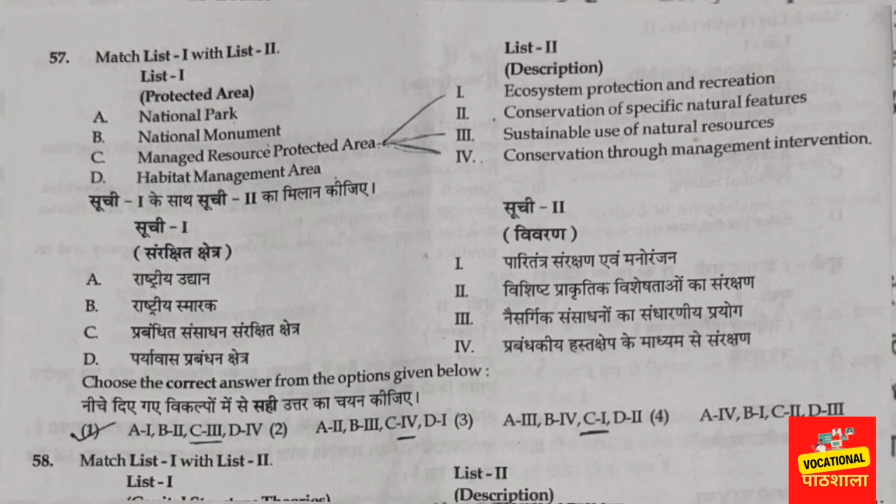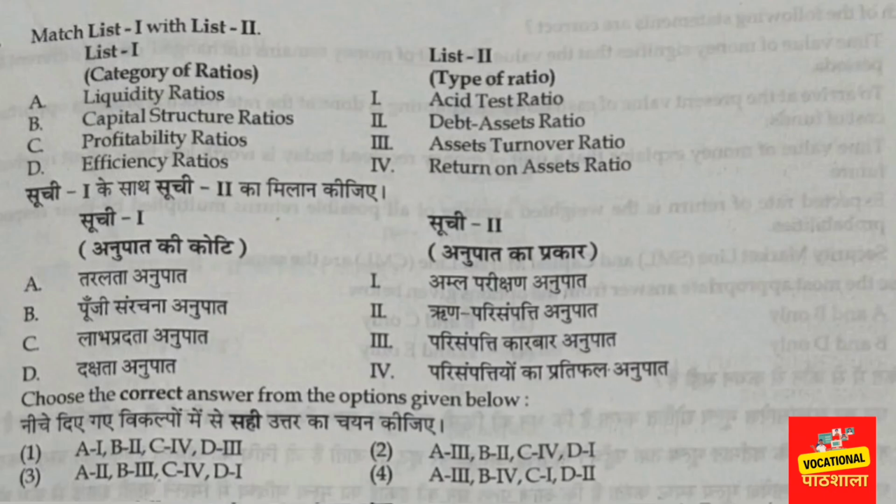I have tried to search this on the internet, right? So I found this option appropriate. If you have any confusion, you can discuss this with me on the Telegram group as well. Just join my Telegram group from the description. Or you can put your doubt in the comment section. But in my point of view, for question 57, the correct answer is option number 1, A1, B2, C3, and D4. Okay, option number 1 is the correct option.